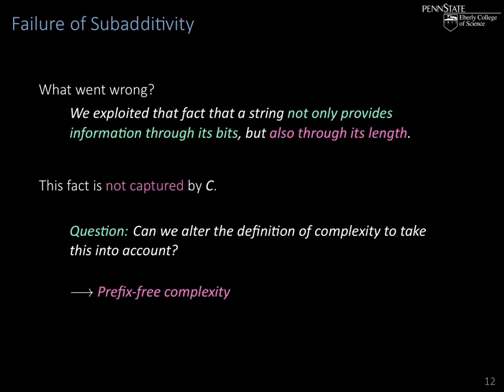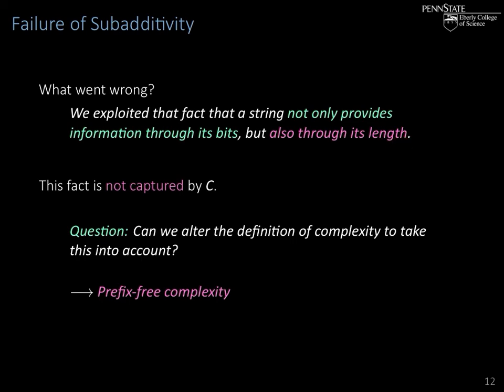So what went wrong here? Why does subadditivity fail for Kolmogorov complexity? Well, the crucial fact here was that we could exploit the fact that a string provides information not only through its bits, but also through its length.